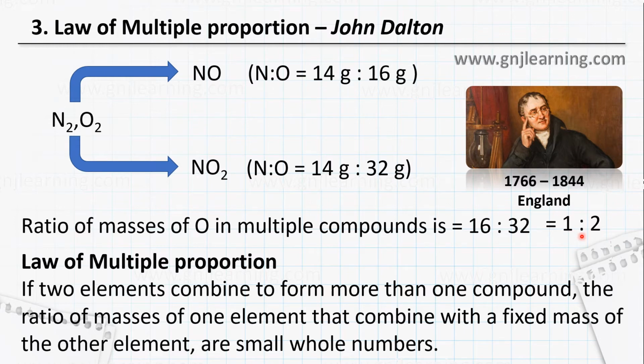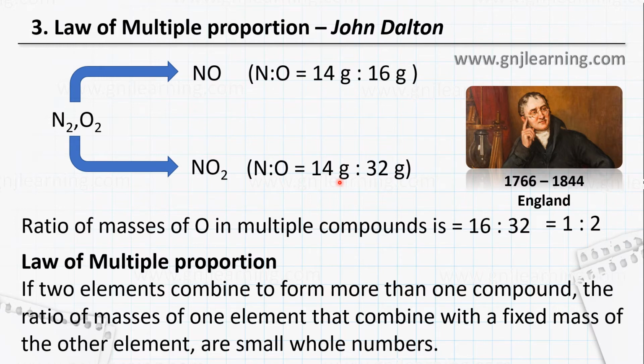So this is what John Dalton tried to put. He said that elements can combine to form more than one compound. So if one part is fixed, the other part will be varying, and that varying part has a ratio between them in small whole numbers.